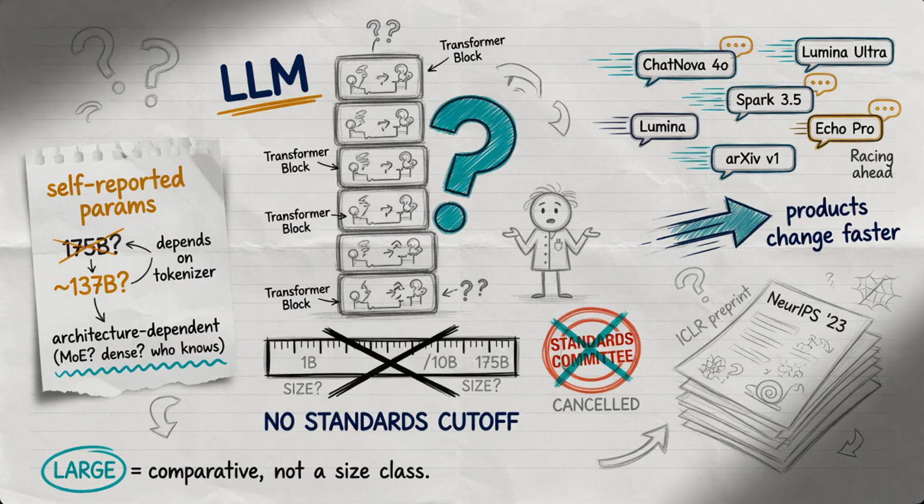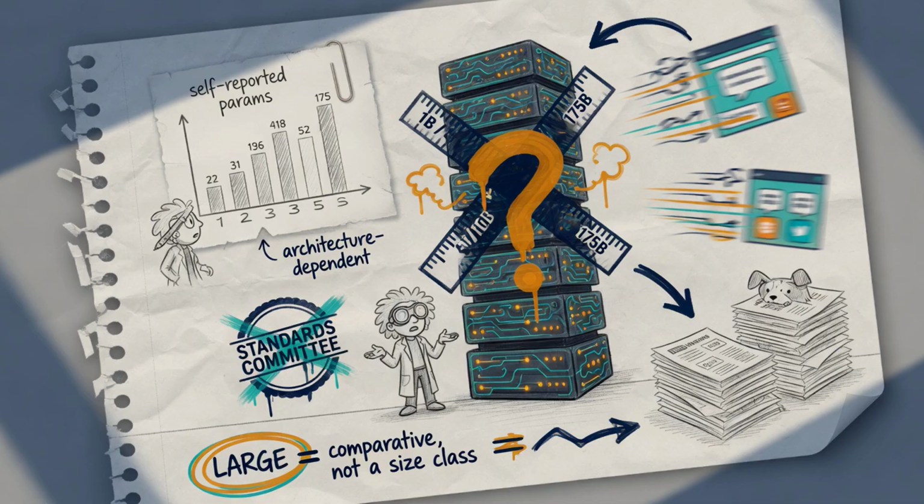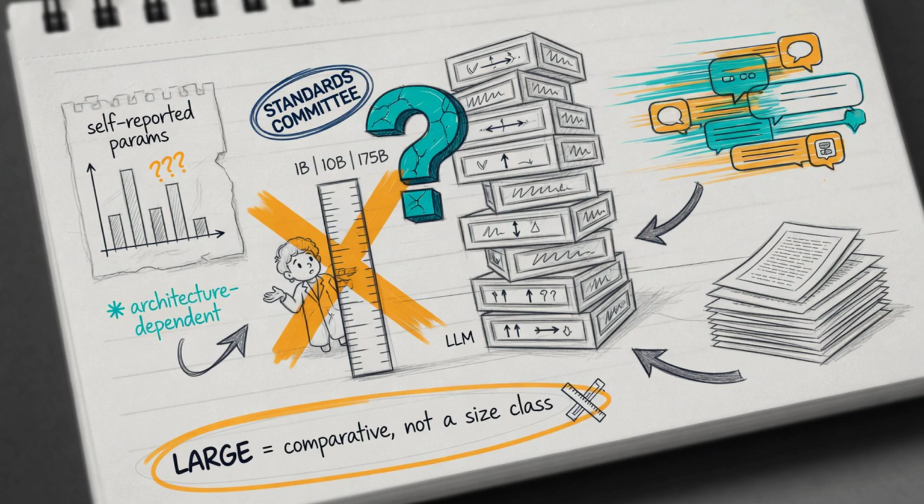Large does not mean a standards cutoff. No committee drew a line at 1 billion parameters. Counts in papers are self-reported and depend on the architecture. Frontier sizes, training mixes, and product names also move faster than the literature. Treat large as comparative, enough scale that next token prediction starts to look like language work, not a certified size class, and not a catalog of this year's chat apps.